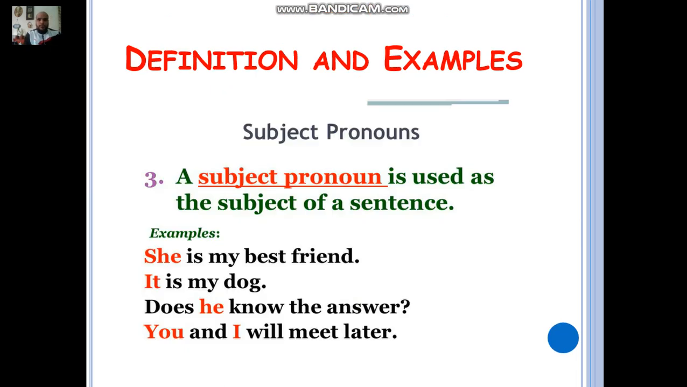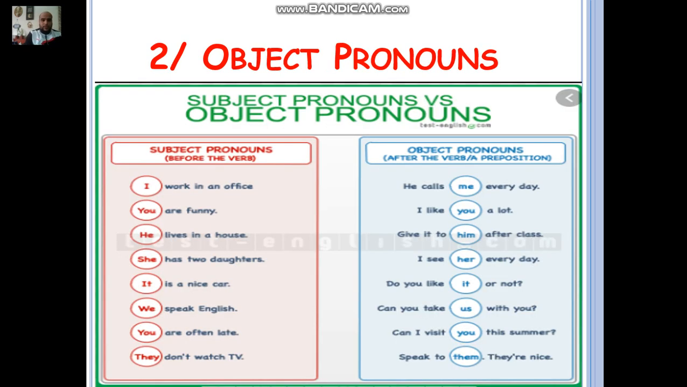Let's move forward. Here he has some definitions and examples. I have explained everything. A subject pronoun is used as the subject of a sentence. She is my best friend. It's my dog. Does he know the answer? You and I will meet later. Some examples of subject pronouns. Now let's move forward to the object pronouns. And each subject pronoun is going to have his friend in the object pronouns table.